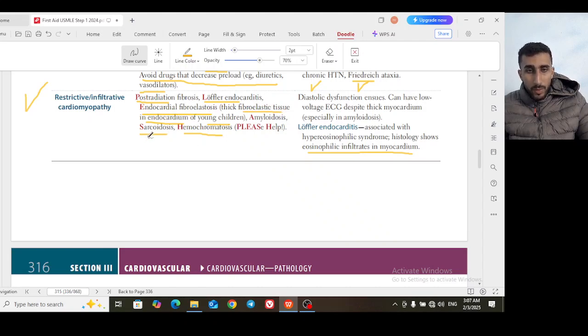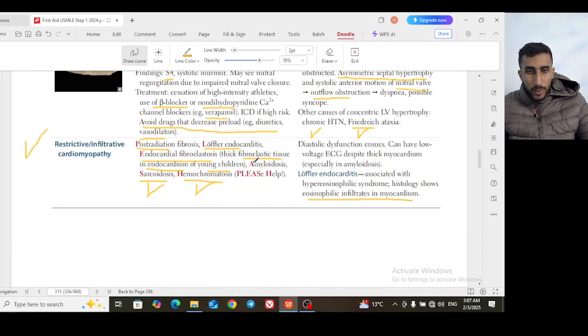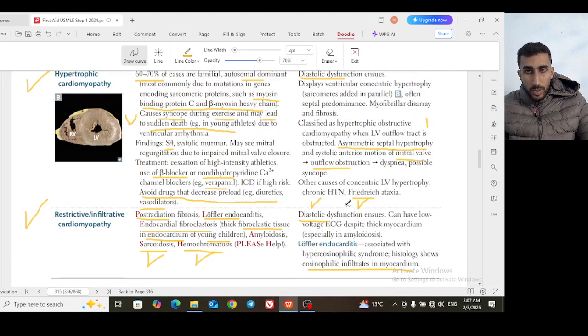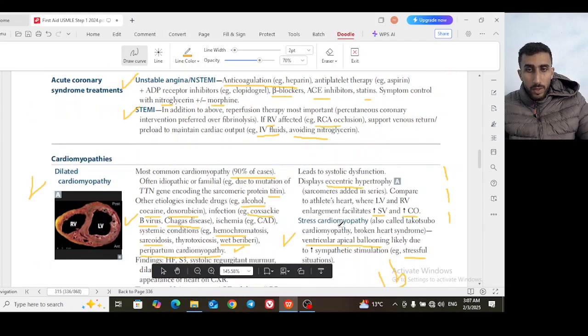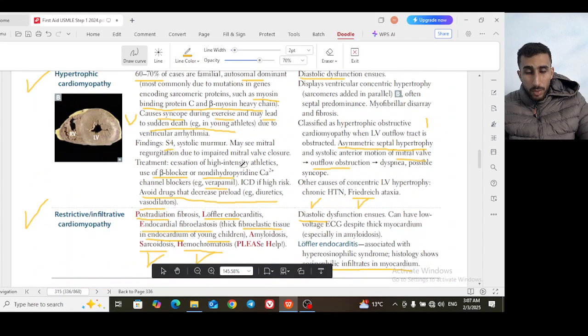Remember that first we said that sarcoidosis and hemochromatosis may cause both restrictive and dilated cardiomyopathy, but amyloidosis only causes restrictive cardiomyopathy. So it's also a kind of diastolic dysfunction. All cause diastolic dysfunction: hypertrophic cardiomyopathy, diastolic dysfunction; restrictive cardiomyopathy, diastolic dysfunction. Only dilated cardiomyopathy causes systolic dysfunction, and the treatment is different. So sodium restriction and diuretics.